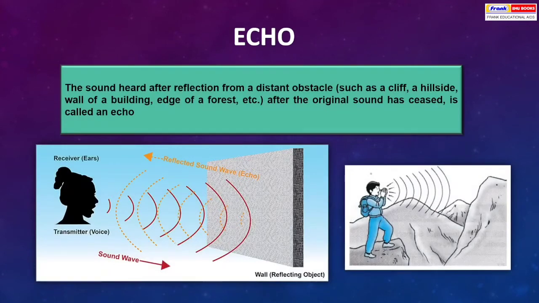Echo. The sound heard after reflection from a distant obstacle such as a cliff, a hillside, wall of a building, edge of a forest, etc., after the original sound has ceased is called an echo.